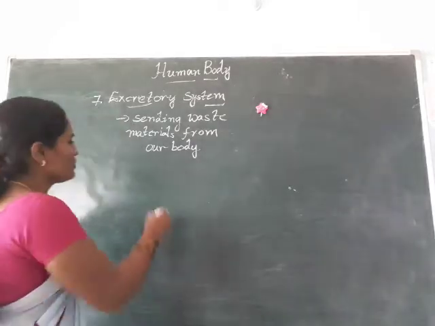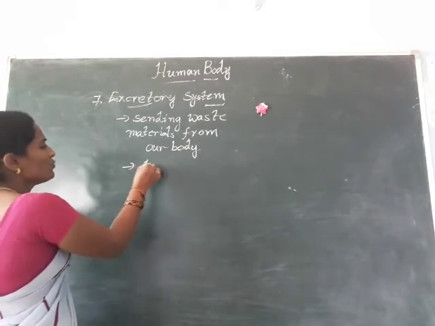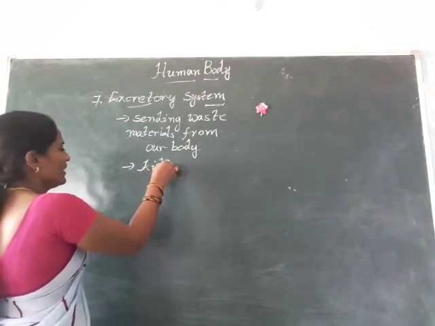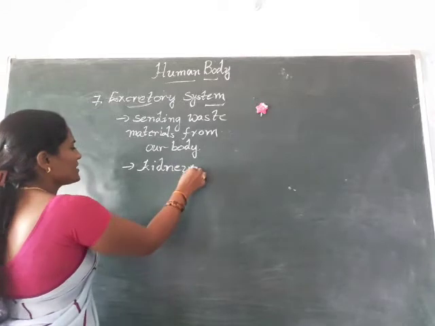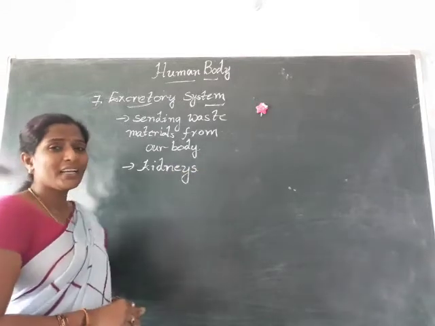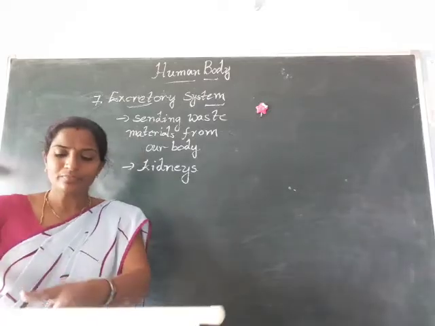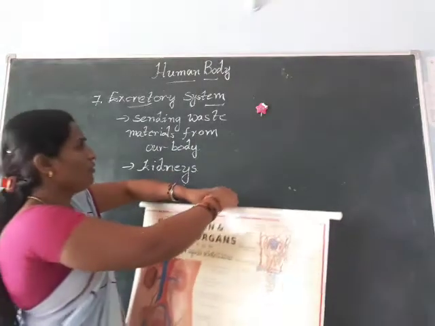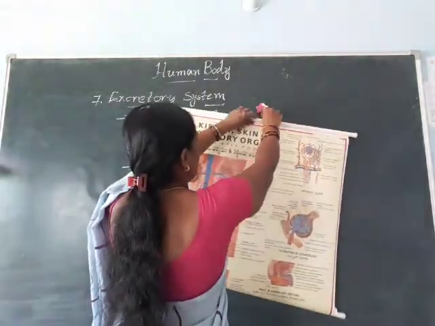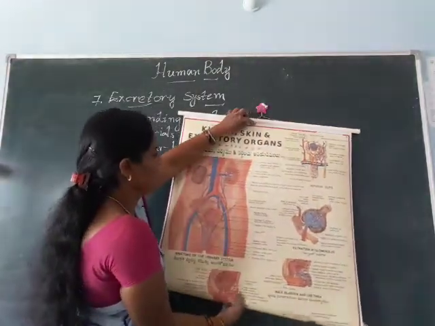So let us see which parts. The first one is kidneys, K-I-D-N-E-Y-S. Do you know kidneys, children? Wait, I want to show the kidneys. This is the picture of the kidneys, or excretory system.